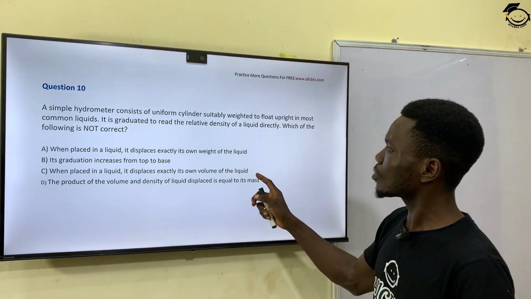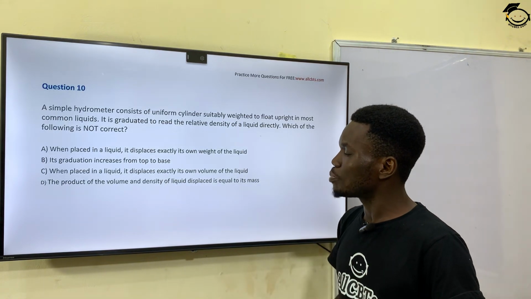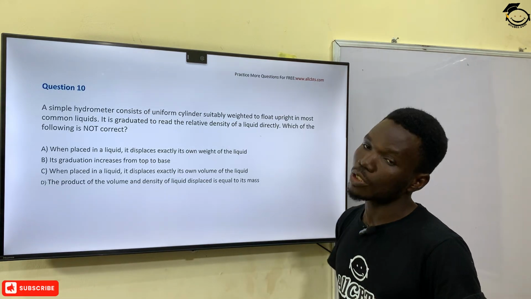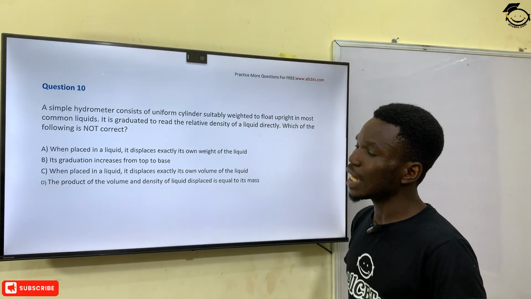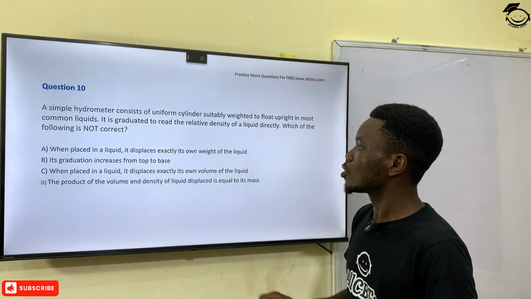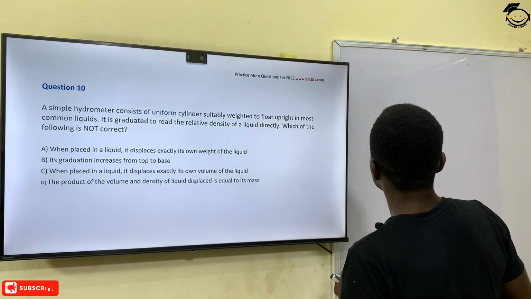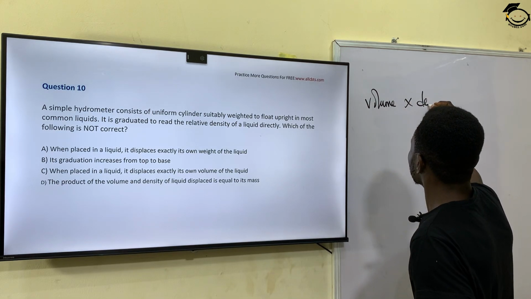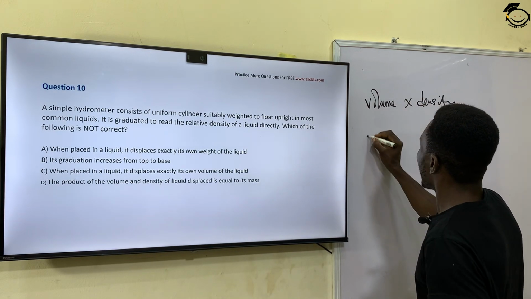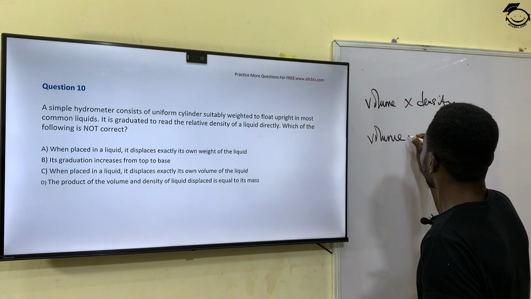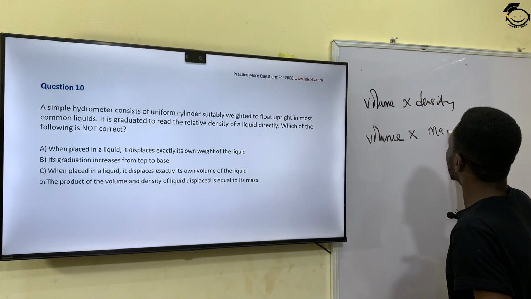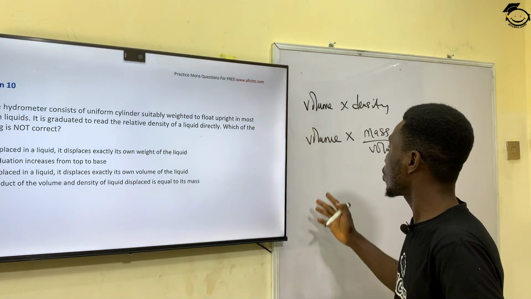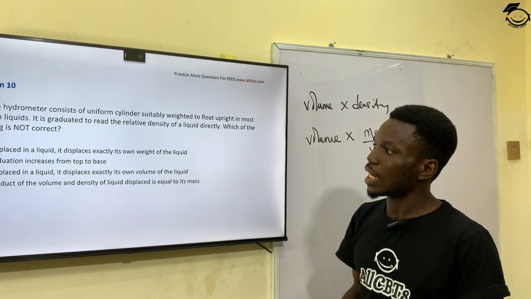And then the last one says the product of the volume and density of the liquid displaced is equal to the mass. We know that density is mass over volume. So when you multiply volume times density, it's the same thing as saying I have volume times mass over volume. So volume will cancel out volume, so that particular option is actually correct.